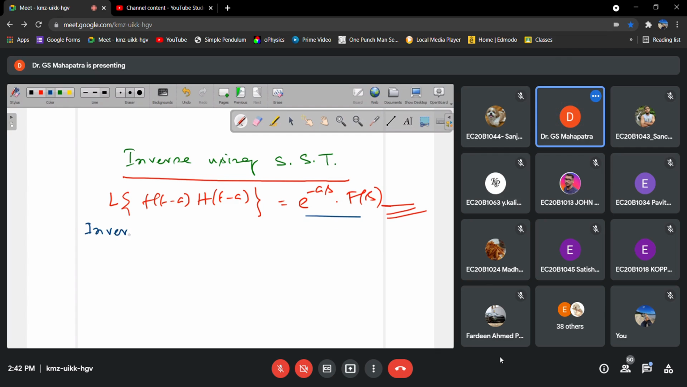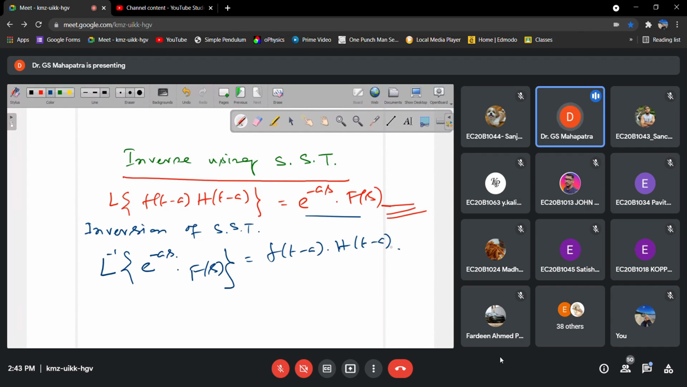So inversion of second shifting theorem. What we will get actually, Laplace inverse transform of e to the power minus a into s into F of s, what we will get? F of t minus a into h of t minus a. So no need to find this integration, directly you will get the inverse transform of this function.